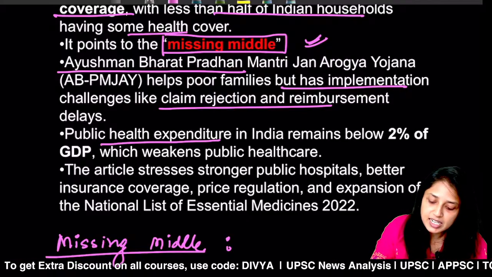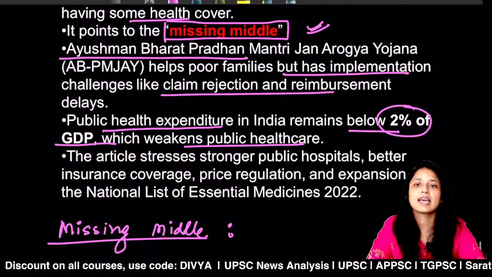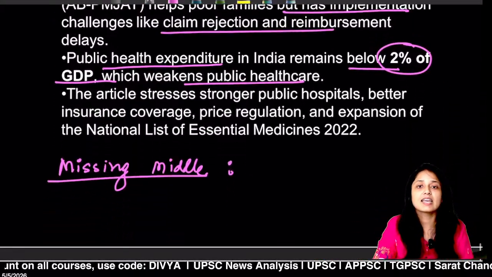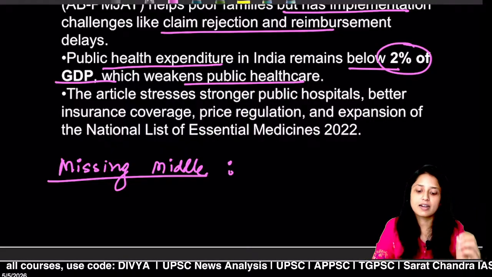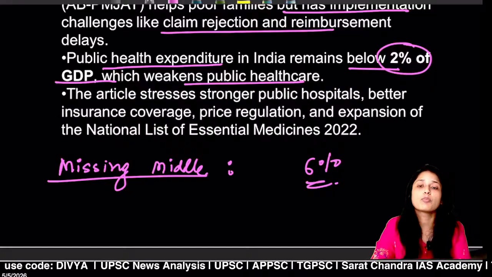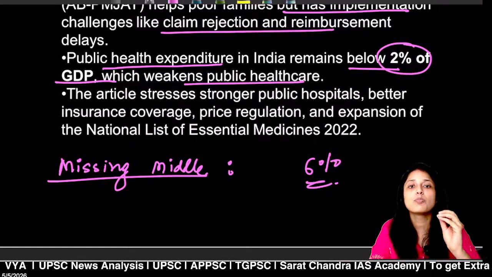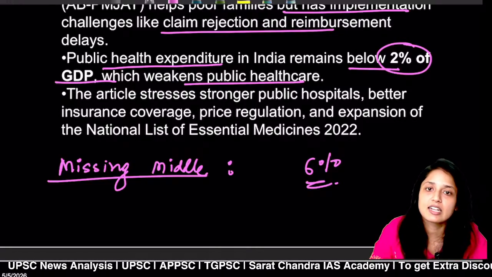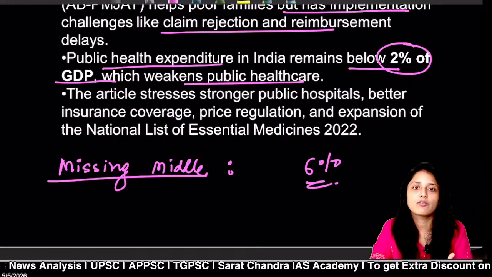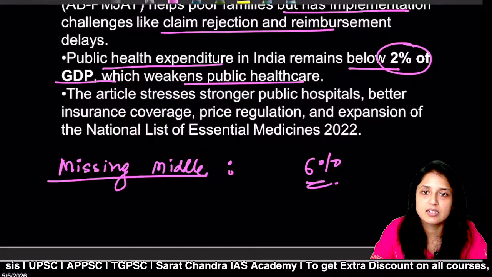Public health expenditure in India remains below 2% of the GDP, which weakens public healthcare. The article says that in foreign countries, public healthcare expenditure is around 4%, 5%, 6% of the GDP, but India has just 2% of the GDP. So this is not a good thing for India, and India must increase this expenditure on public healthcare services.